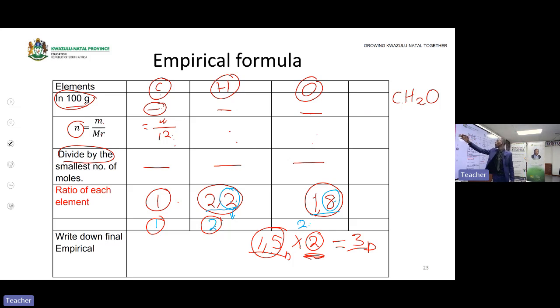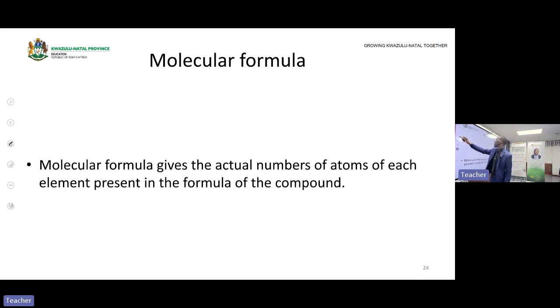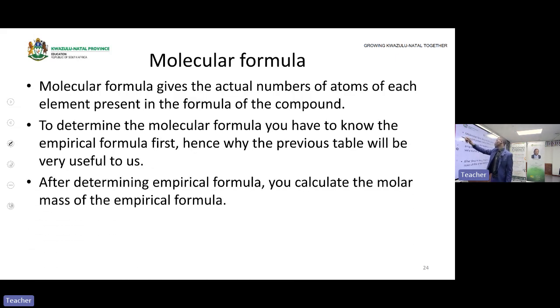Okay, let's move to our next slide. In our next slide, we are looking at the molecular formula. The molecular formula is the actual number of the atoms that are present, not the simplest whole number ratio, as being indicated here. Molecular formula, it is the actual number of an atom of each element present in a molecular formula of the compound.